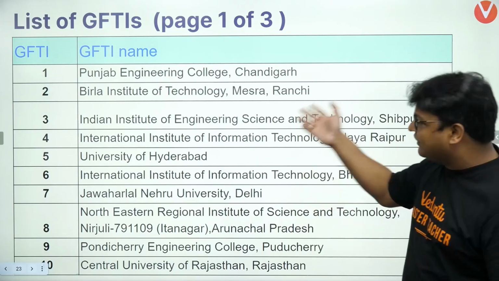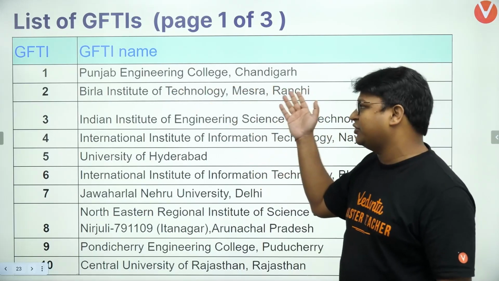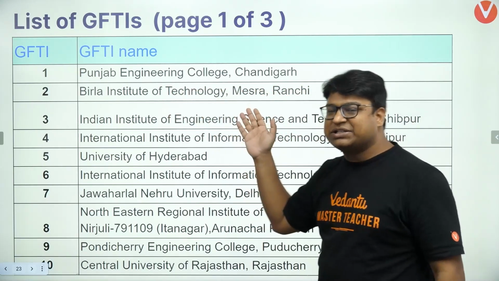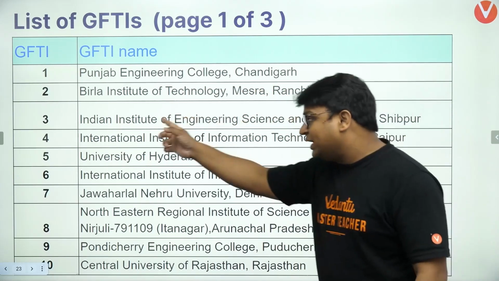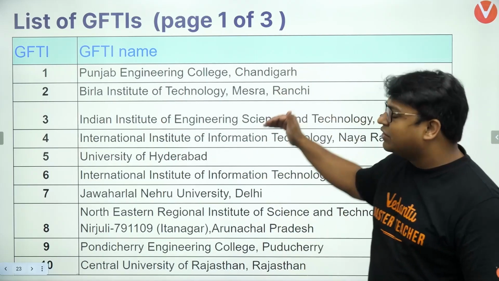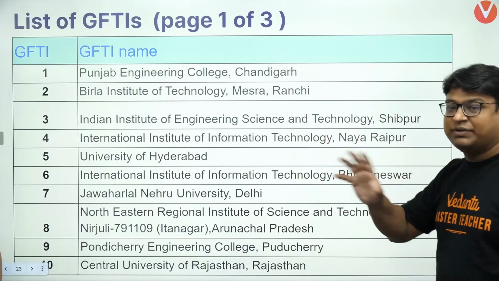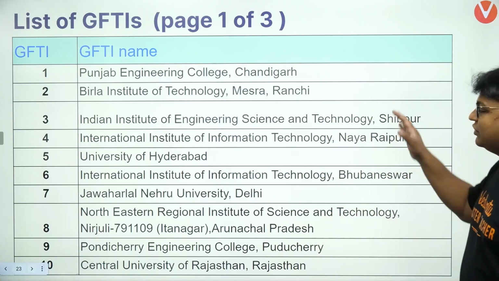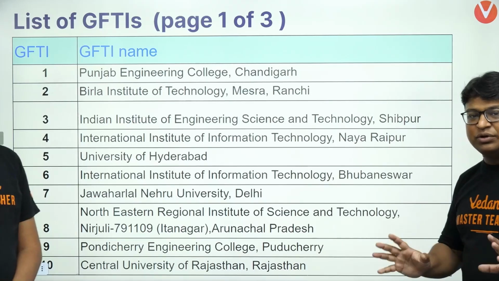And you can see, I think it's a pretty good list, given that yes, PEC, Punjab Engineering College, is one of the popular colleges, BITS Mesra is again a popular college, and IIEST is a college that is comparable to NITs. So these colleges are the preferred ones among the students when they have to go to GFTI level. So I think this reflects a pretty good order of the branch.